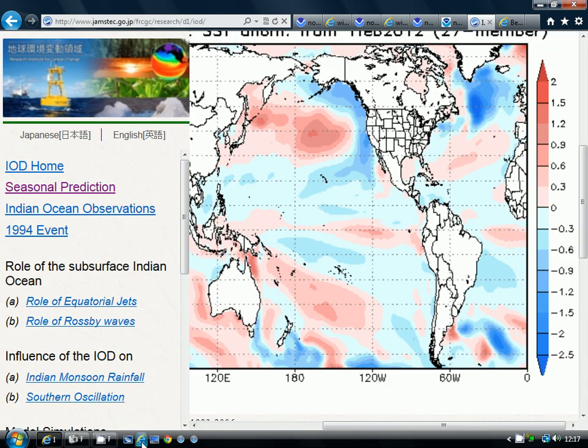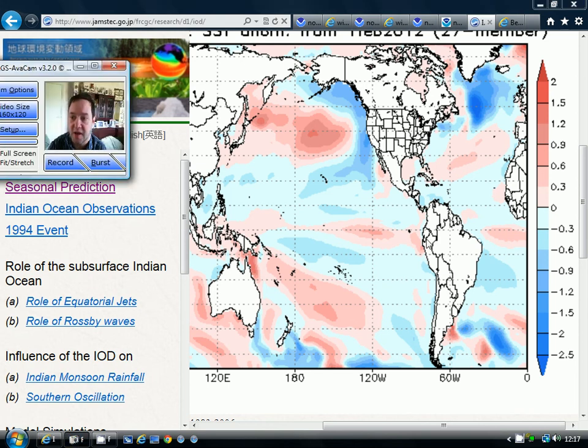This is the JAMSTEC model. This is the long-range model from Japan, and again we see that for the summer period, for June, July and August, the model is going for warming across the central parts of the equatorial Pacific. Again, this is a good signal that El Nino is starting to take shape.